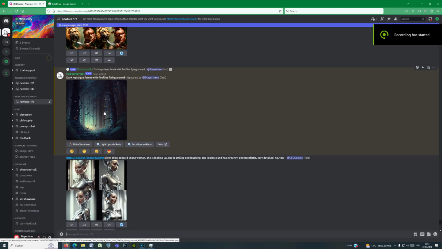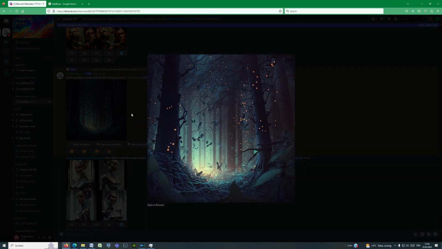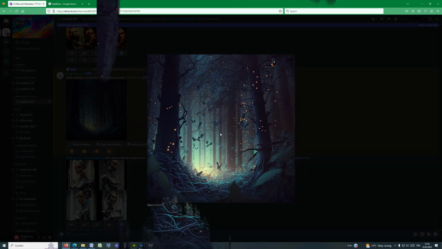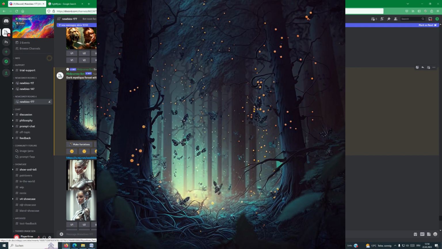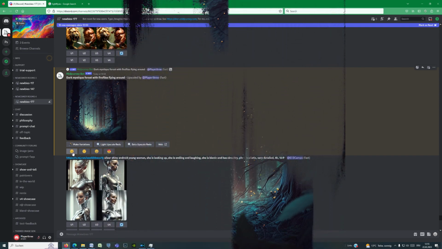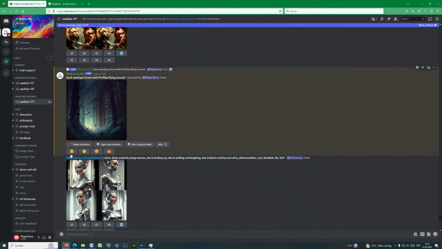The upscale of our picture was just completed. Let's see what we have got. Yes, indeed, the picture now has more details and it got bigger. I like how artistic the dark forest looks. You see more roots, the tree barks are more prominent, the branches are better rendered, and the fireflies are better distributed. By the way, you also see the smiley faces under the picture.